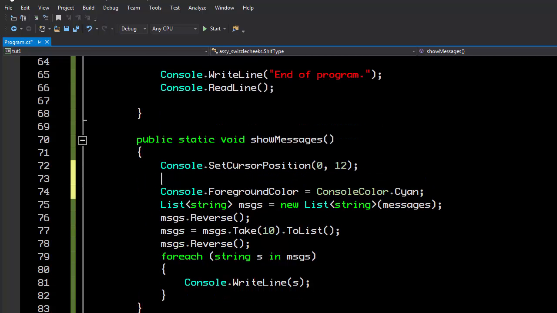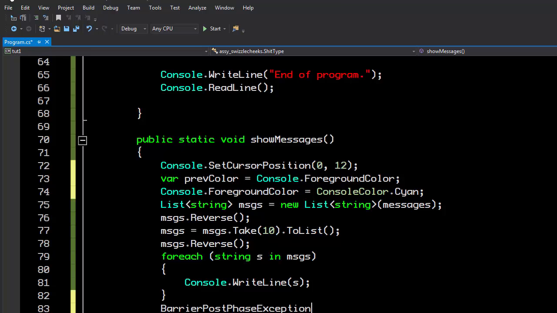Now the best way to do this is to actually just store it, previous color. And what this var keyword does is it basically creates a variable with a type that is inferred. Now, this is not the same thing as JavaScript, where it creates a variable of just any type, and it can be anything. I can't change this once I define it as a console color. So you can see if I hover over this, it knows it's a console color.